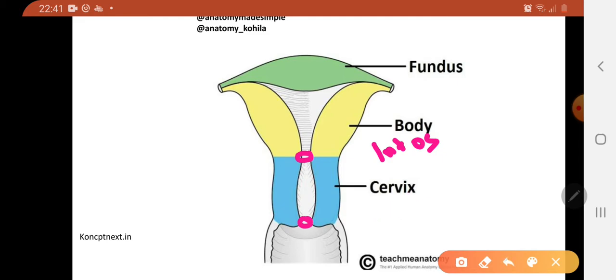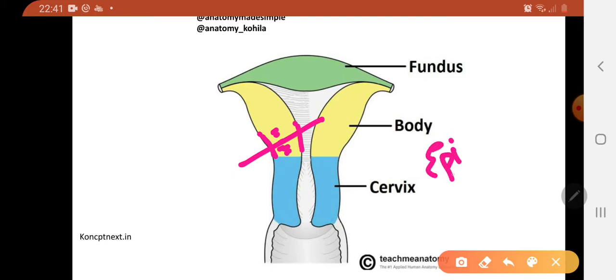If you take a histological section of the uterus, what are the layers that you'll come across from inner to outer? You'll see the uterine cavity that's lined by the endometrium, and then you'll have a thick myometrium and an outer perimetrium. What is the endometrium made up of? It consists of epithelium and the underlying lamina propria. Together they are called mucosa. What is the epithelium made up of? Simple columnar cells.